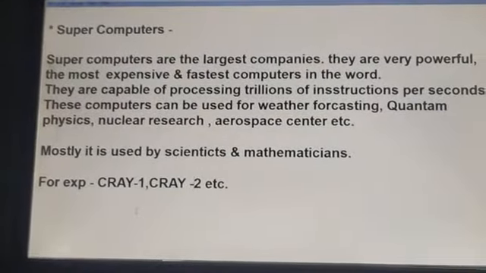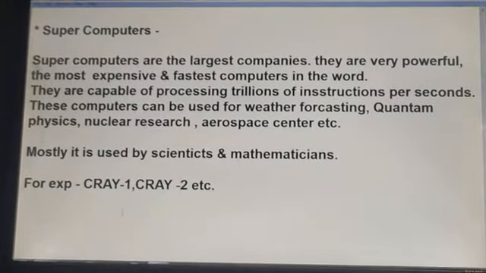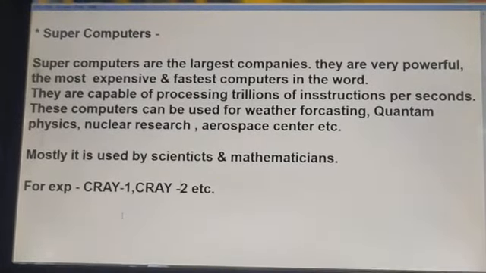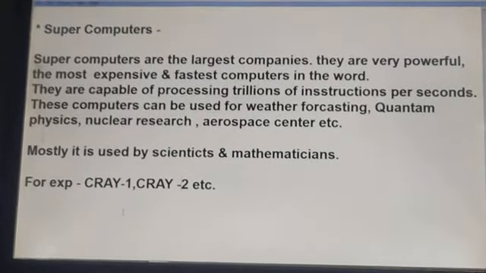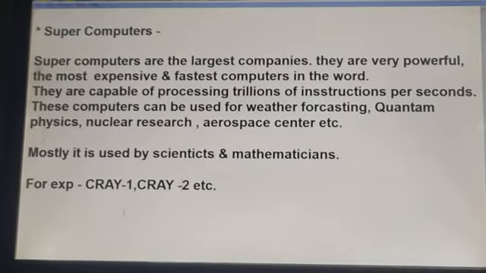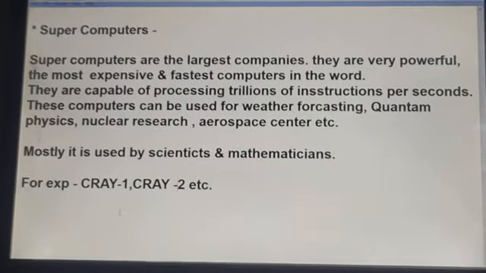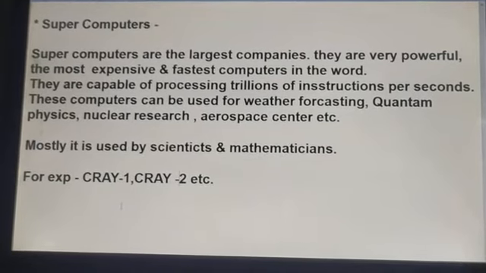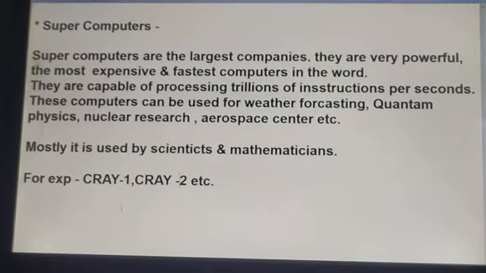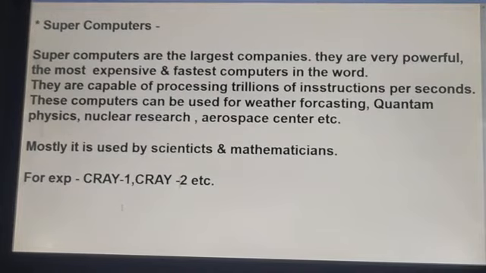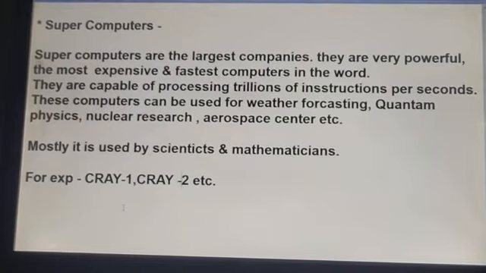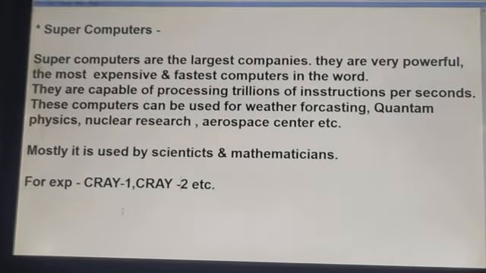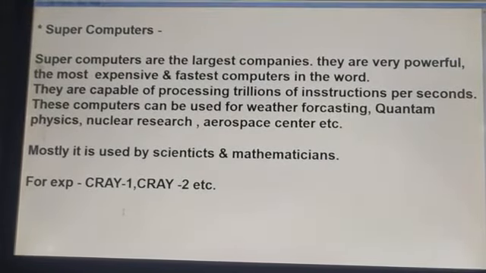So this system is very high speed, and these computers are used by government agencies such as the IRS, the National Weather Service and the National Defense Agency, and they are also used in space exploration, large organizations, research laboratories, aerospace centers, quantum physics, and weather forecasting. Mostly it is used by scientists and mathematicians, because working with this type of computer is not easy. A common person cannot use a supercomputer because they are very costly and very difficult to work with.